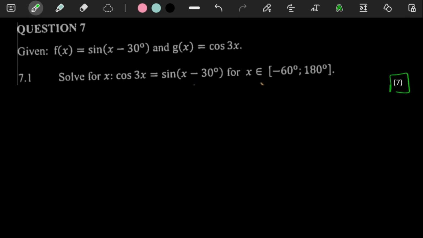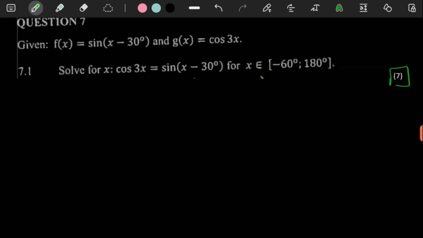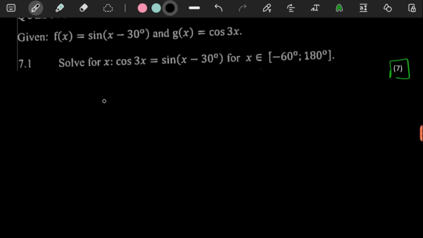And it's a 7-mark question. So we would want to work this out the same way we would work out a general solution question. And because we're only solving for x here, it might be a bit simpler for us. So let's see. The first thing here, what do we do? But anyways, let's start here.